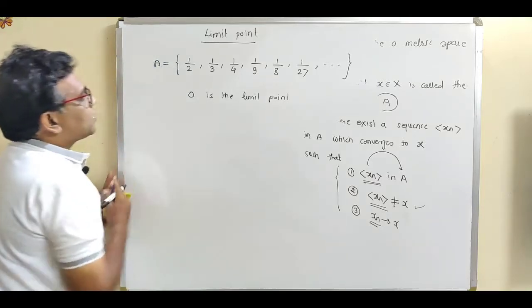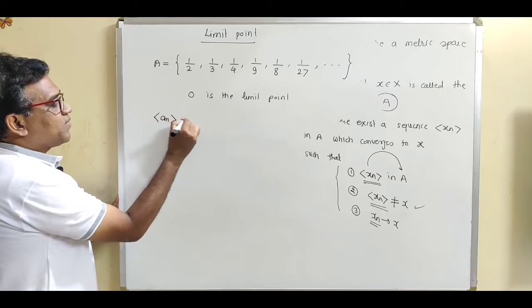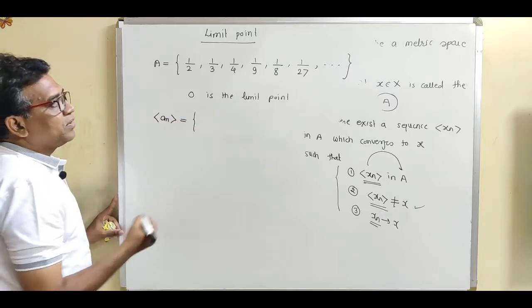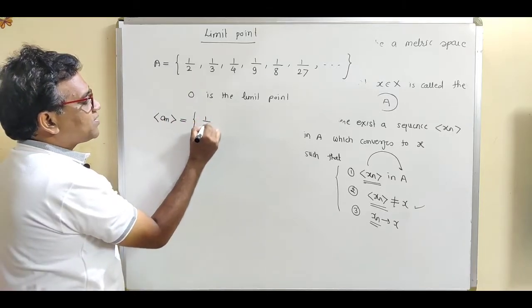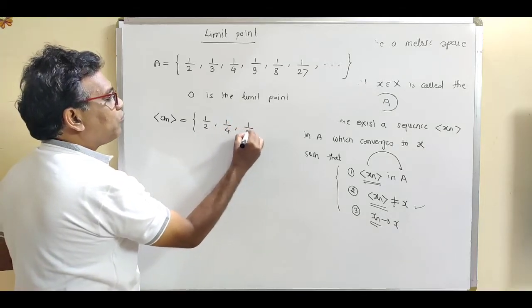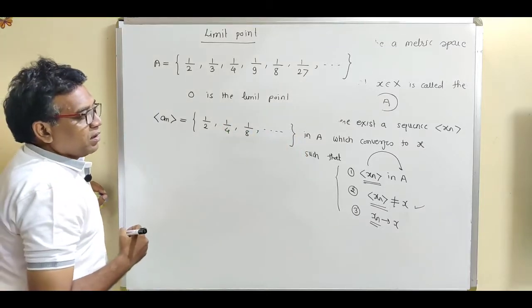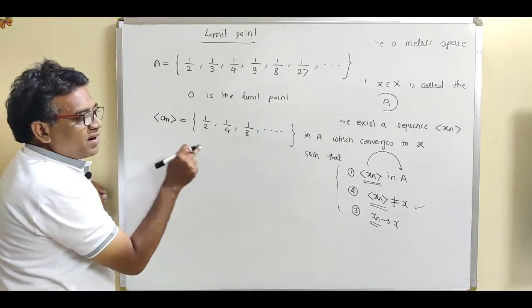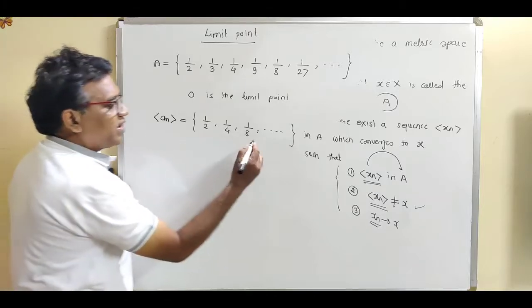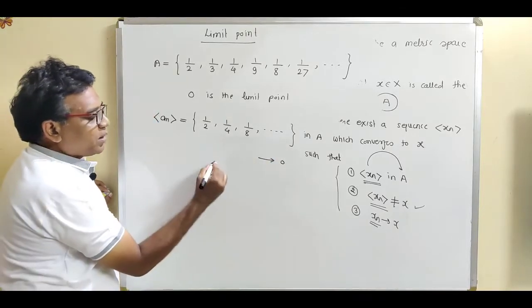Now suppose we construct the sequence an like this: 1/2, 1/4, 1/8 and so on. Now we can say that obviously this sequence converges to 0.